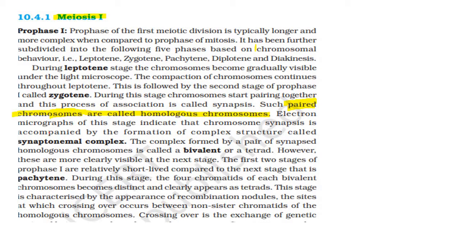In meiosis 1, during the prophase 1 stage, first we have the leptotene, then zygotene, then pachytene, then diplotene and diakinesis. After the leptotene, we have the zygotene. During this stage, the chromosomes start pairing together, and this process of association forms the synapses. These paired chromosomes are nothing but the homologous chromosomes. So that is why this occurs during meiosis and not mitosis as mentioned in the statement.